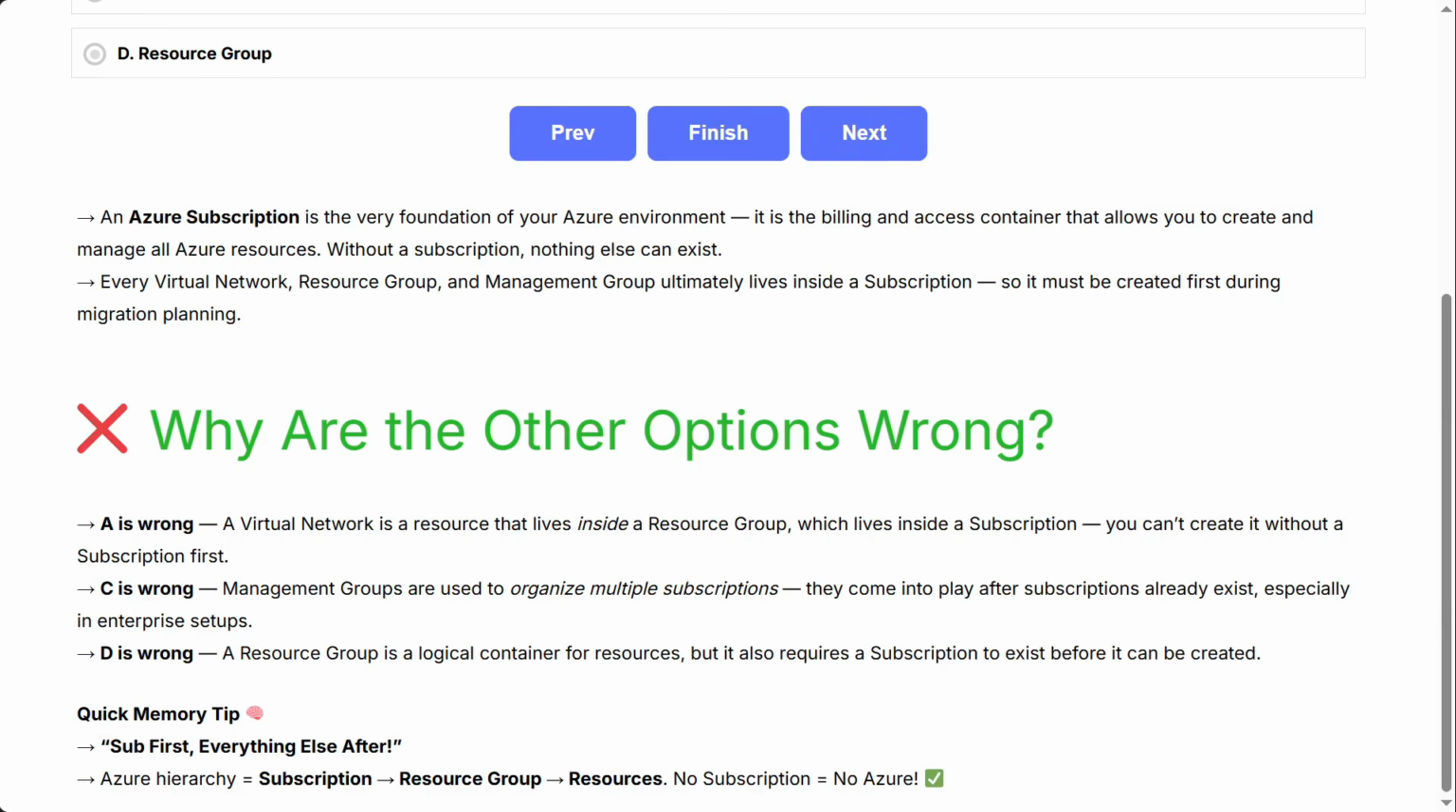They come into play after subscriptions already exist, especially in enterprise setups. D is wrong. A resource group is a logical container for resources, but it also requires a subscription to exist before it can be created. Quick memory tip. Sub first, everything else after. Azure hierarchy equals subscription, resource group, resources. No subscription equals no Azure.